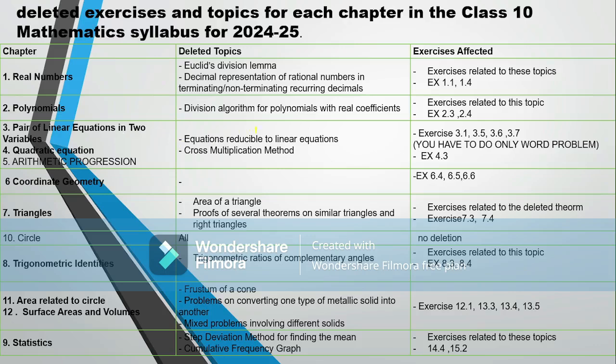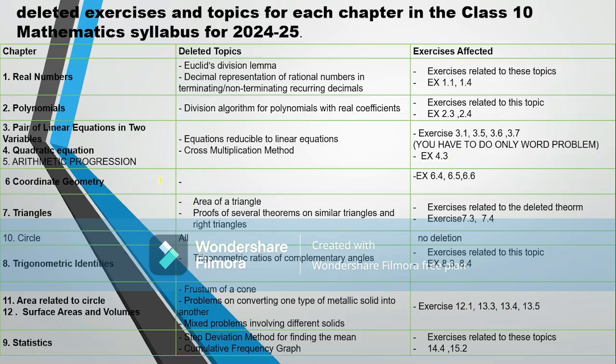The equations reducible to linear equations, and cross multiplication methods are deleted. So the exercises deleted are 3.1, 3.5, 3.6, 3.7. But I recommend to do the word problems of 3.5, 3.6 and 3.7. It will cover all your part. Then exercise 4.1 to 4.3 is also excluded from this syllabus.